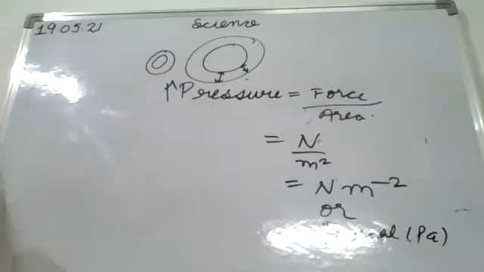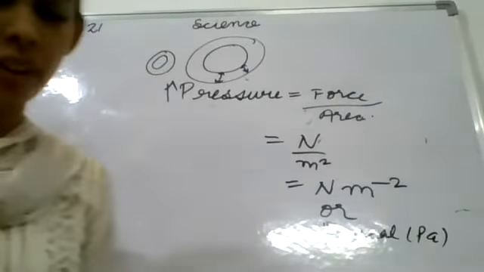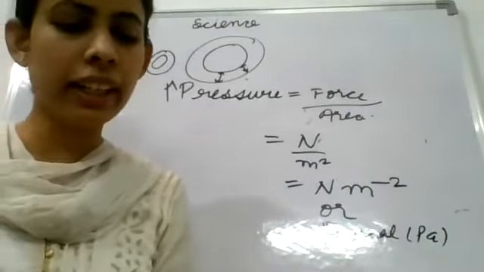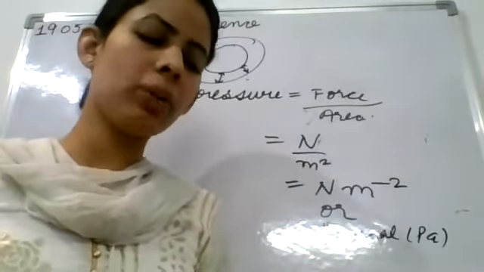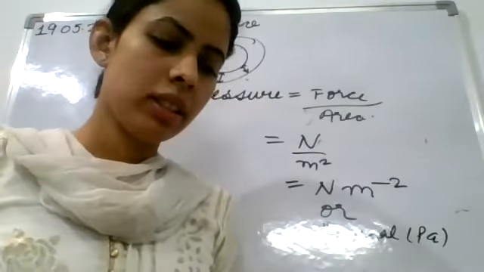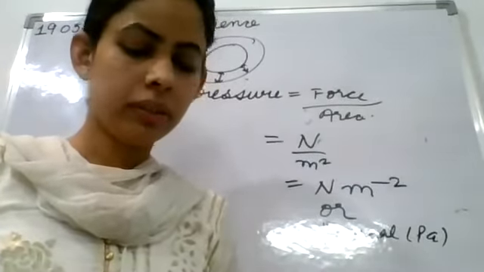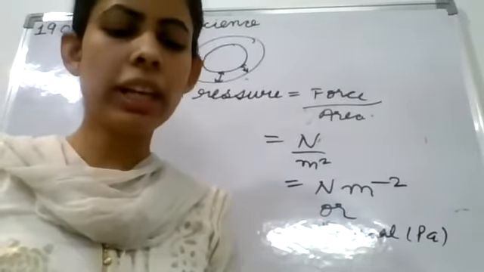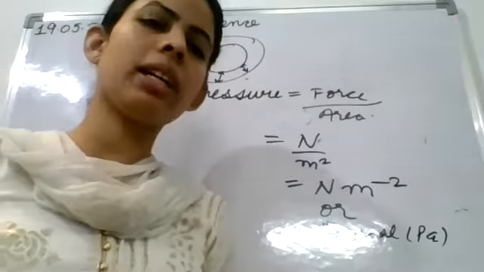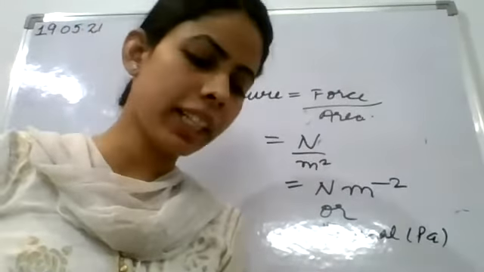So next we will study the pressure exerted by liquids and gases. Liquids and gases also exert pressure. We have done activities for it.